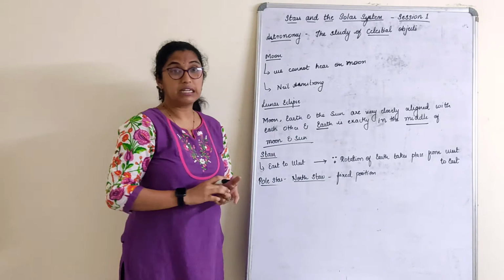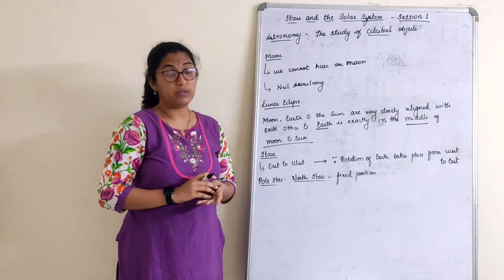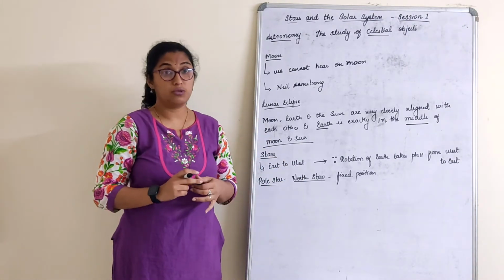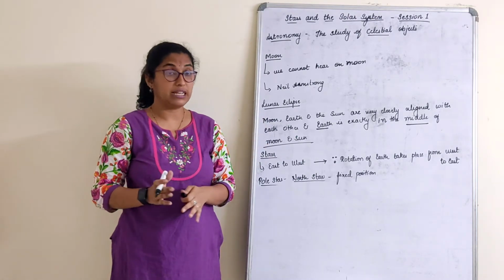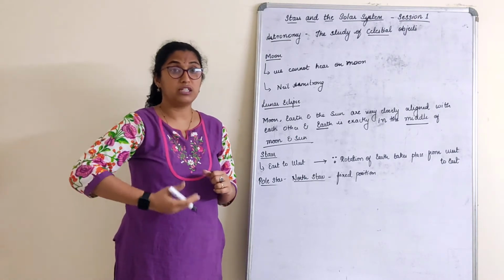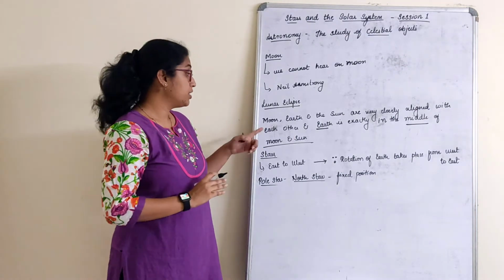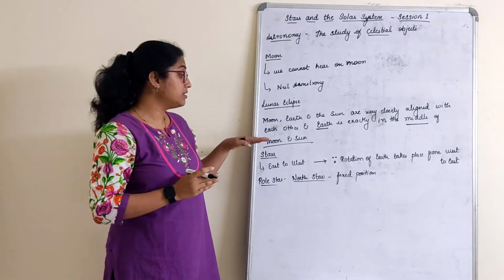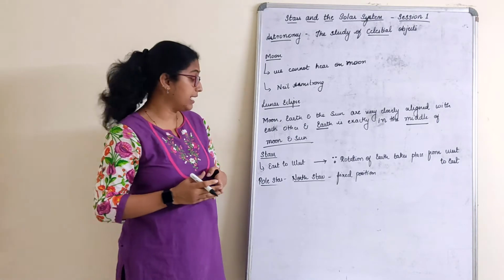We don't study much detail about this, children. Just to know the concept, I am making you read here. It is also given in the notes. You can go through the additional points apart from your textbook. I've added a few points to the textbook just for your curiosity or to understand the chapter better. You can read those points. It is a phase where the earth is exactly in between, in the center of the moon and sun, that is called a lunar eclipse.